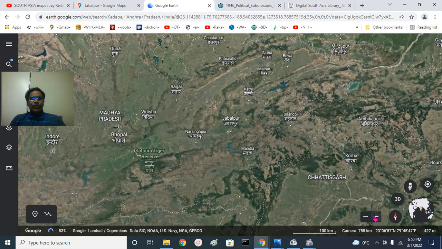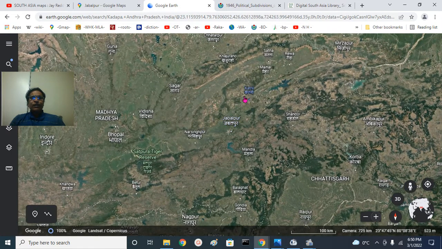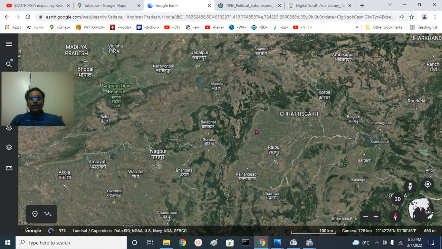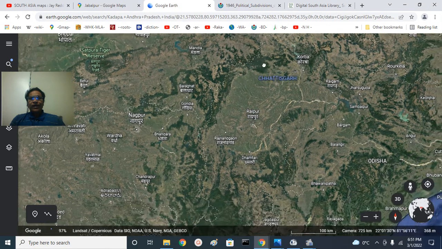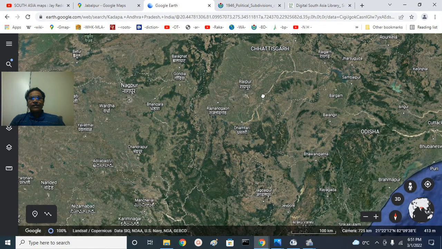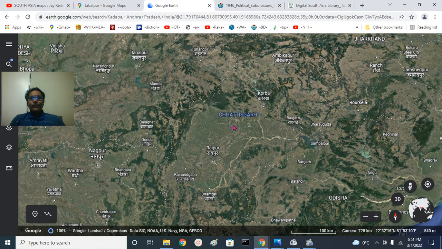The Jabalpur centric region: Jabalpur, Narasimhapur, Katni, Murwara and Shahdol region and Mandla region, and there will be Seoni district and Chhindwara district here, and we have the Chhattisgarh basin, that is Raipur here, Bilaspur will be here, Bastar kingdom will be somewhere in the southern part, Ambikapur, Surguja district, will be in the northern part of today's Chhattisgarh.